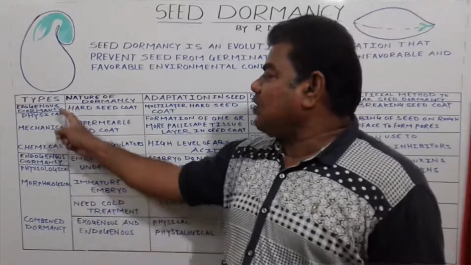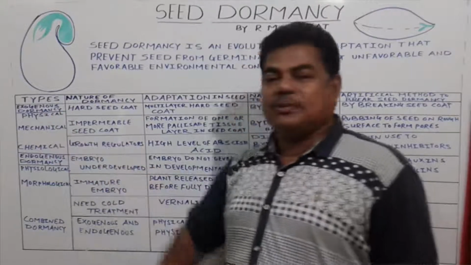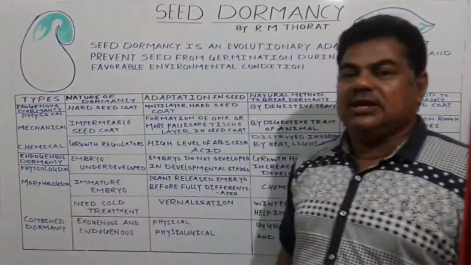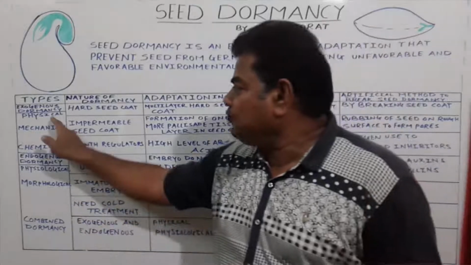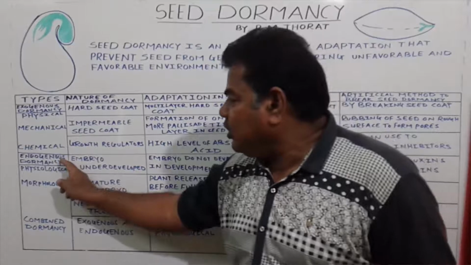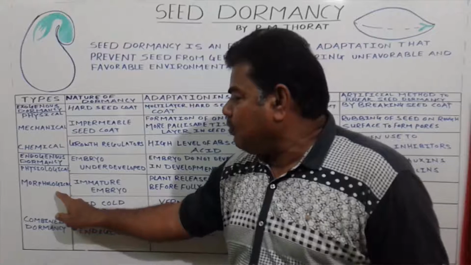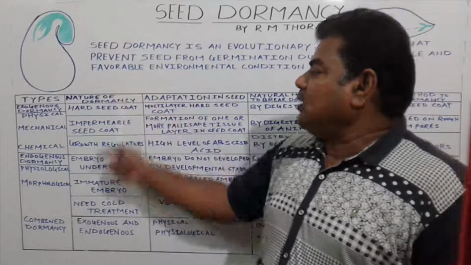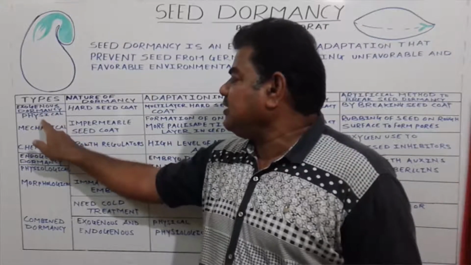Types of seed dormancy are like these two. One we call the exogenous type of seed dormancy, and the second is the endogenous type of seed dormancy. The exogenous type of seed dormancy differentiates into physical type, mechanical type, and chemical type. And endogenous dormancy gets differentiated into physiological type, morphological type, and combined seed dormancy type.